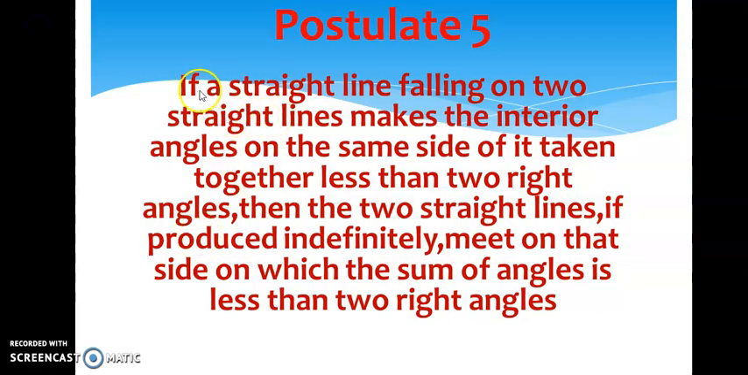Postulate 5 says that if a straight line falling on two straight lines makes the interior angles on the same side of it taken together less than two right angles, then the two straight lines, if produced indefinitely, meet on that side on which the sum of angles is less than two right angles. I hope you understood postulate 5.